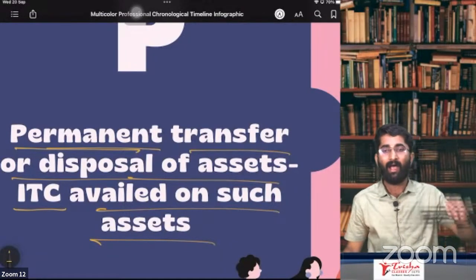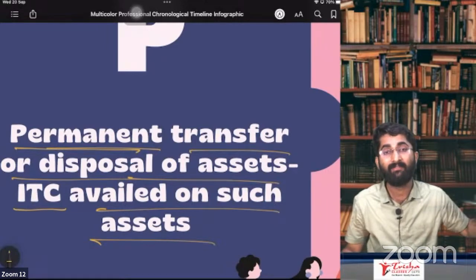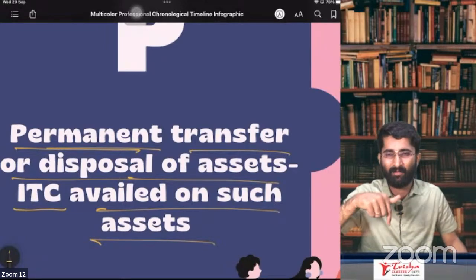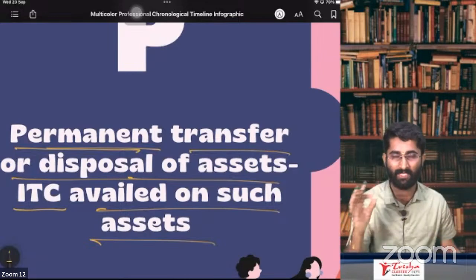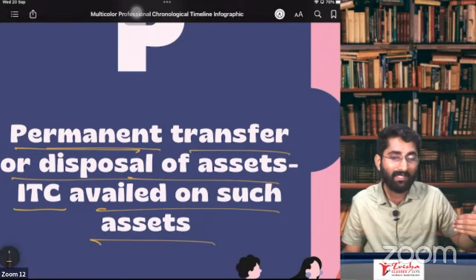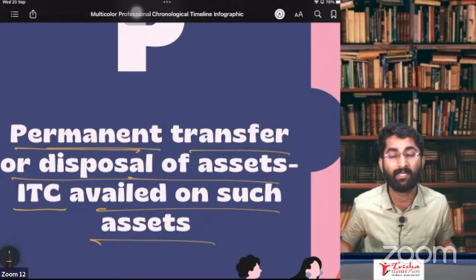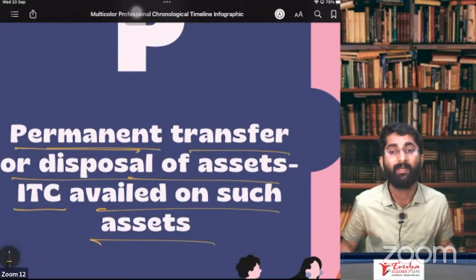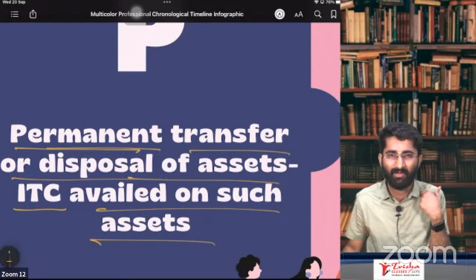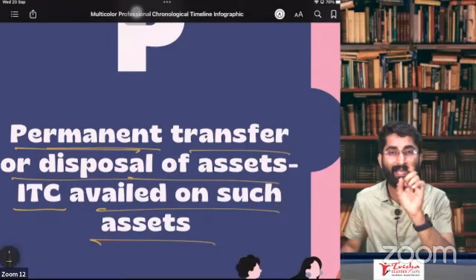Now think, I have purchased this mobile phone and I have given it free. Don't you think I am consuming this? Yes. In the eyes of GST, I am consuming this asset. If I am consuming the asset, it is the burden of the consumer. It is my burden. In that case, I cannot take ITC. ITC is not available for a consumer.